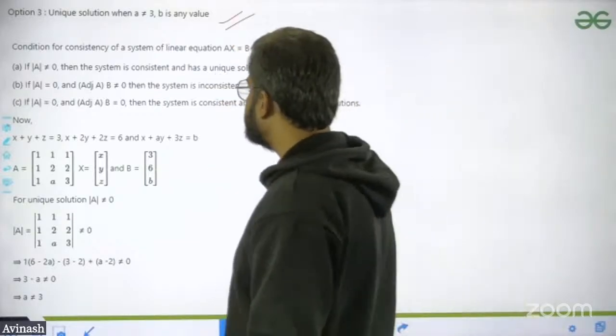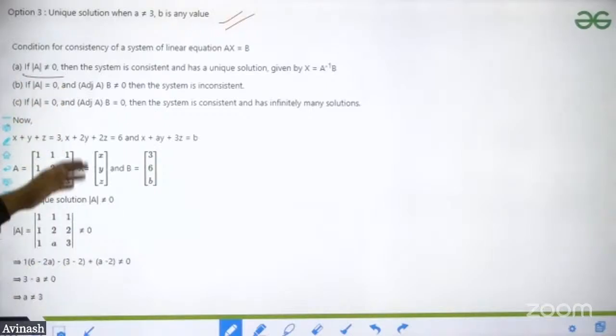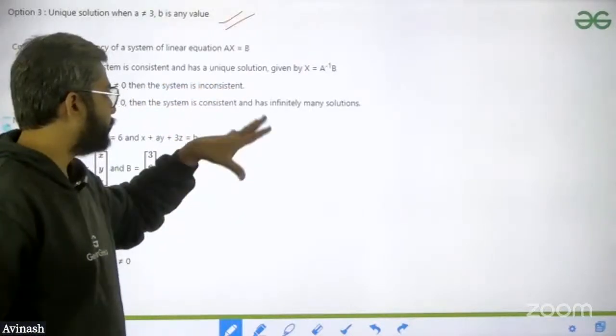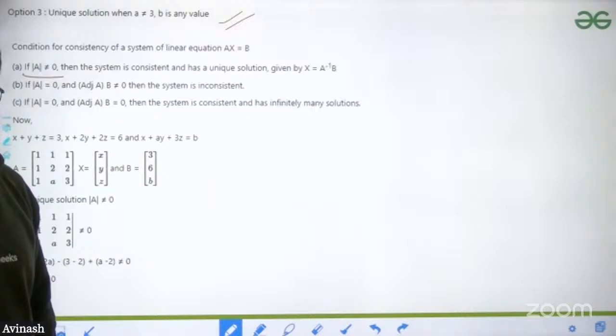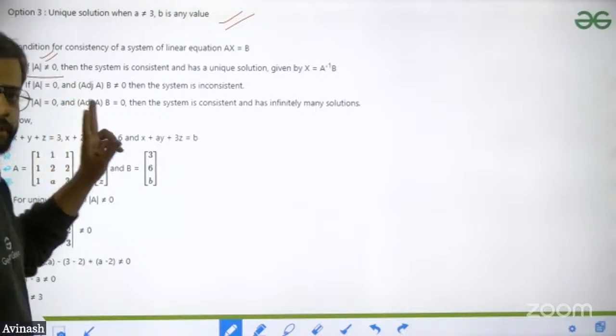Now, via the matrix method, how are we going to solve this? If the modulus of A is not equal to 0, then the system is consistent and has a unique solution given by X equals A inverse B. I'm telling you this again, guys. If the modulus of A is not equal to 0, then there are only two cases.